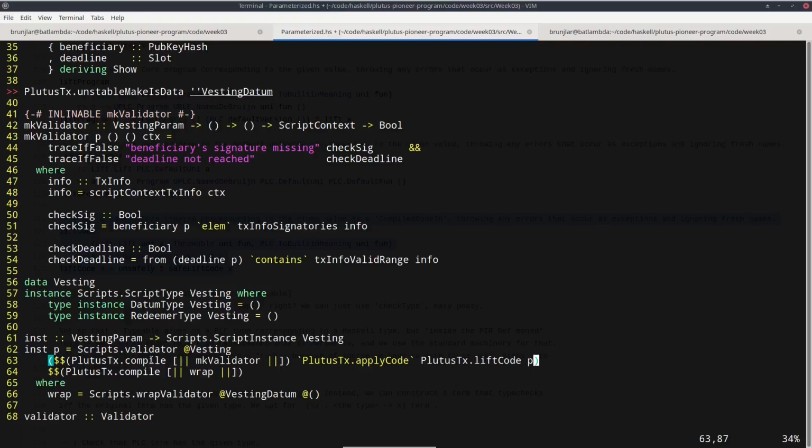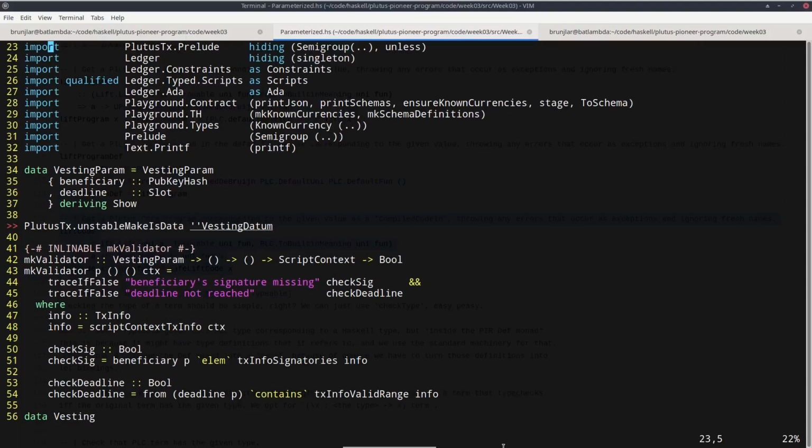So it's now a Plutus script function that takes 4 arguments. Then we use lift code p to turn the Haskell value p into a Plutus script value, and we use plutus-tx apply code to apply this piece of code with 4 arguments to this piece of code. So the result is a piece of Plutus script code with 3 arguments, and that is exactly what the validator function expects. Now there's a problem, however, that we need a lift instance for p.